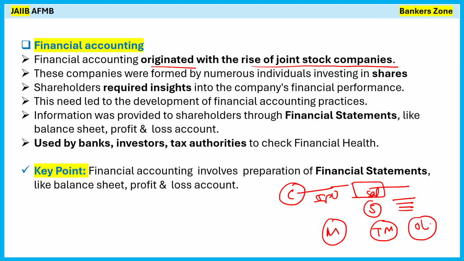Obviously, when you purchase a share, you will see whether the company is profitable or not, how much sale the company is doing, whether Tata Motors is doing good in electric or not, whether Mahindra is doing good in electric or not. That means you will see the financial report of that company, and based on that, you will make the decision to purchase shares of Tata Motors, Mahindra, or Ola Electric.